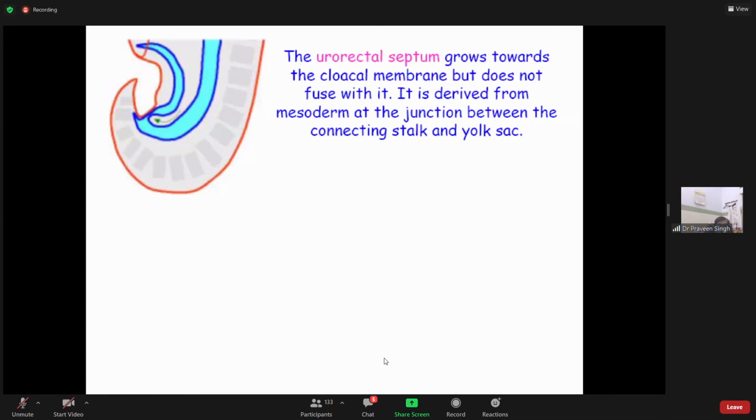The urorectal septum grows towards the cloacal membrane, as you can see, but does not fuse with it. थोड़ा सा बाकी है. It is derived from mesoderm at the junction between the connecting stalk and the yolk sac, so the local mesoderm.